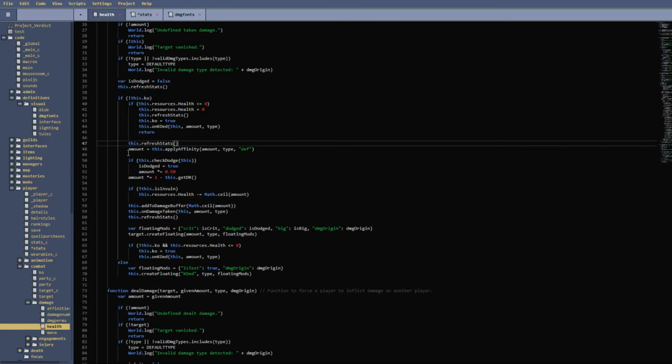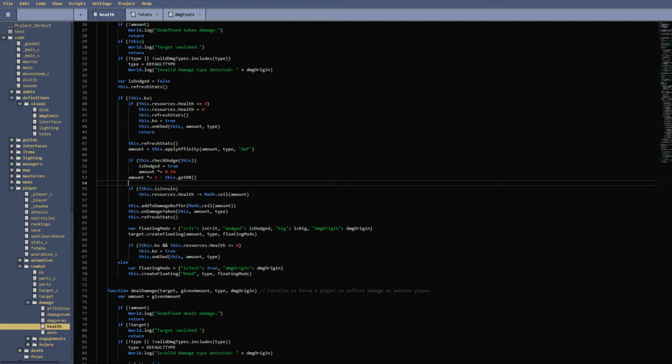Either way, we set the amount equal to this apply affinity over the amount with our type with the function def. So I'm not going to go too far into this because it's also a really complicated thing and it's going to take literally 10 minutes to explain fully. But essentially each of the types has an assigned variable, and when you're going between defense and offense as far as applying affinity goes, it applies in different ways. I'll go over that in a different showcase one day, but basically it's just applying your current affinity of that type to the amount, and then it returns it.